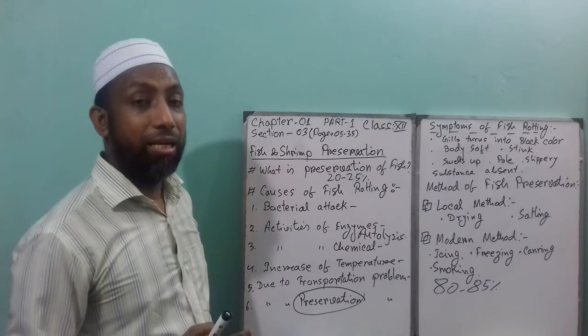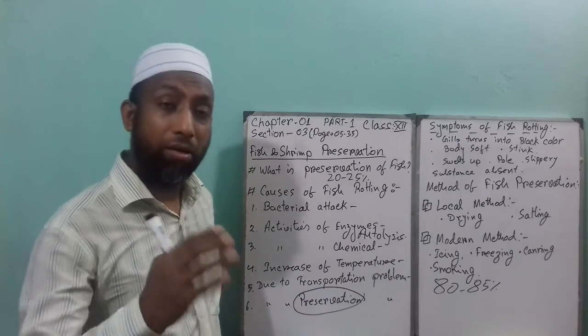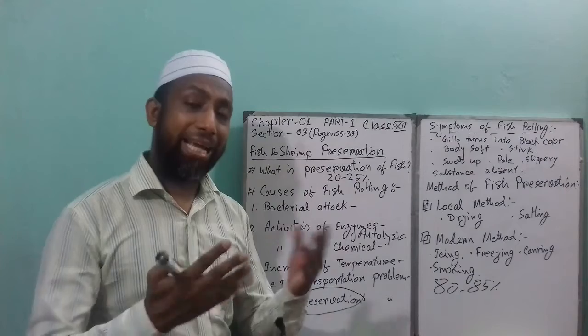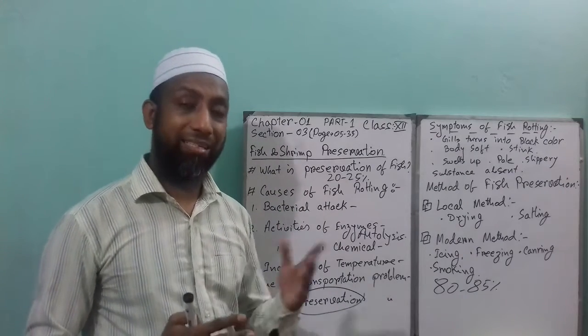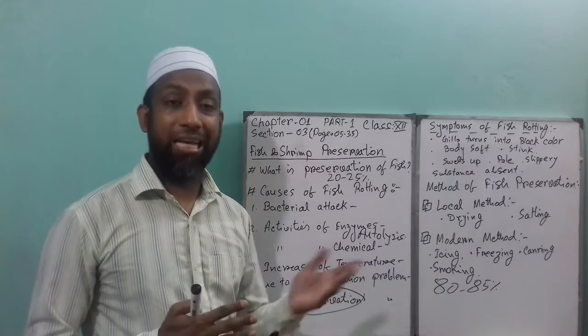Next one is large fish drying. How can you apply the drying process for large fish? Again the same thing, you have to clean all the fish properly with clean water, like scale, stomach, liver, tails and fin, gills.